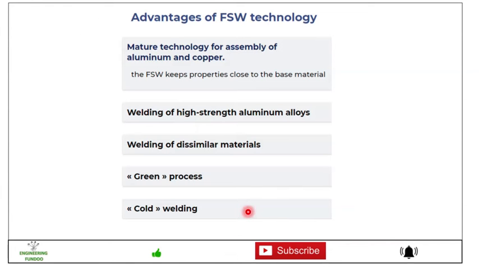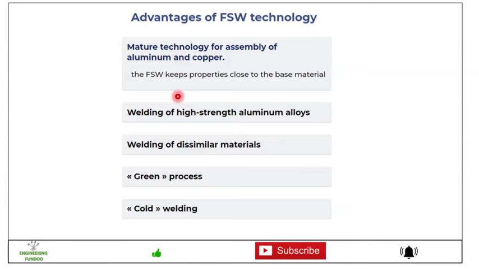Friends, basically why do we want to use friction stir welding? Because this is a mature technology for assembly of aluminum and copper. As you may be aware, fusion welding of aluminum and copper is a little bit difficult compared to mild steel and stainless steel.